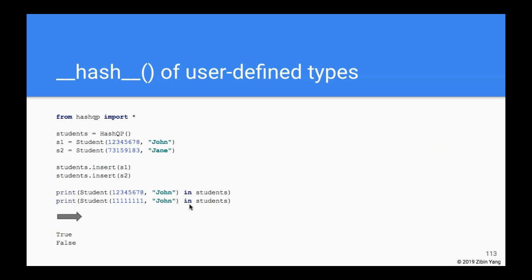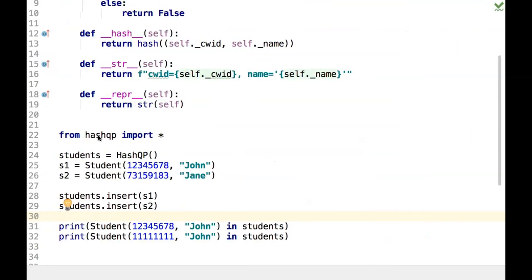Okay, now that we have a user-defined type that defines the hash method, let's see how it can actually be used. So here I'm just going to import the hash table that we implemented, and I'm going to allocate a students hash table, hash QP table, and create two students. I'm going to insert them into the hash table. Now I want to see if this first student, 1, 2, 3, 4, 5, 6, 7, 8, John, is in the students. Well, it should be, right?